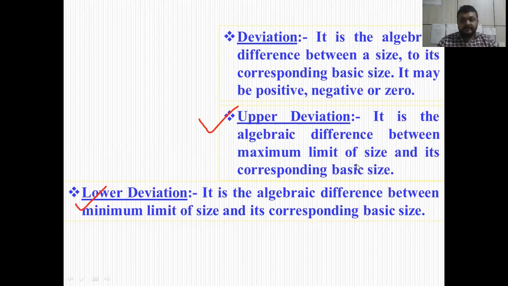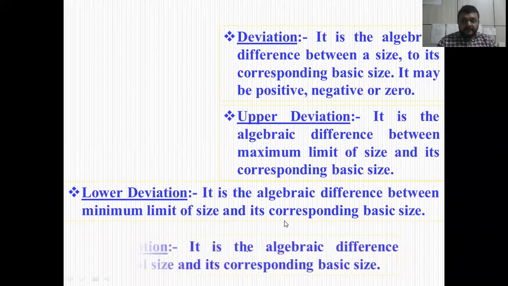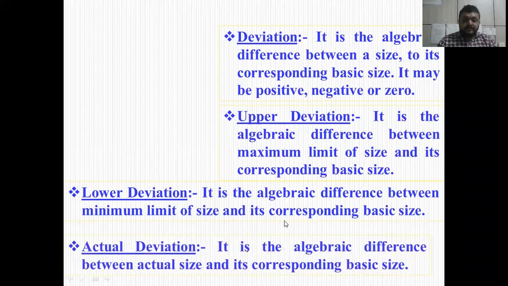Suppose the basic size is 100 and the minimum limit is 99 mm. Then again, 100 minus 99 means minus 1 is the lower deviation. So this is how you can decide the deviation in the form of upper limit and lower limit. And after denoting the proper deviation, you have to decide the further dimensions properly. So from the upper deviation and lower deviation, you have to decide the actual deviation.